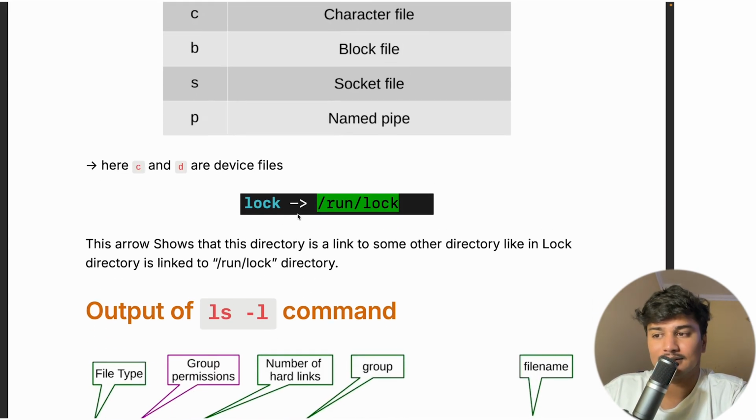And this lock is basically a symbolic link linking to run/lock. It is saying that if I click on this, it will take me to run/lock. This arrow shows that this directory is a link to some other directory. The lock directory is linked to the run lock directory. That is, this directory is linked to this directory. That is a symbolic link.